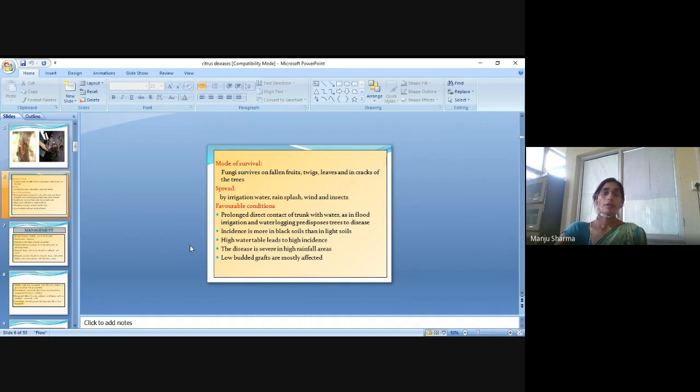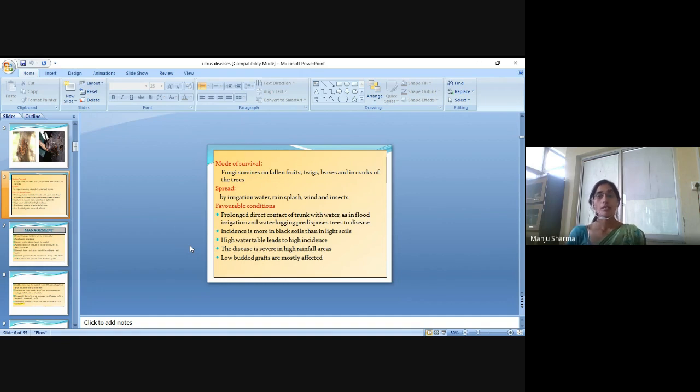Mode of survival: fungi survive on fallen fruits, twigs, leaves, and in cracks of the tree. Spread by irrigation water, rain splash, wind, and insects.